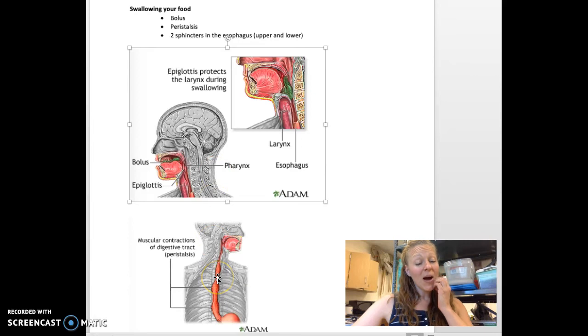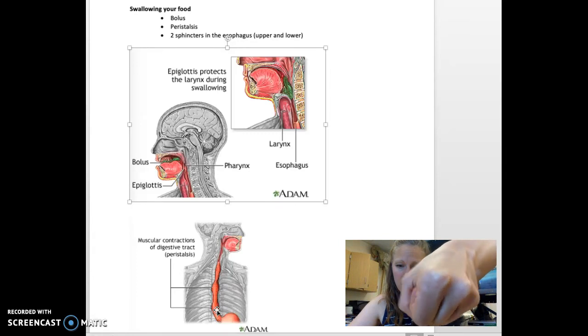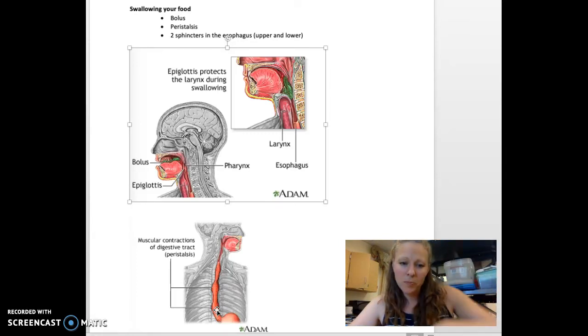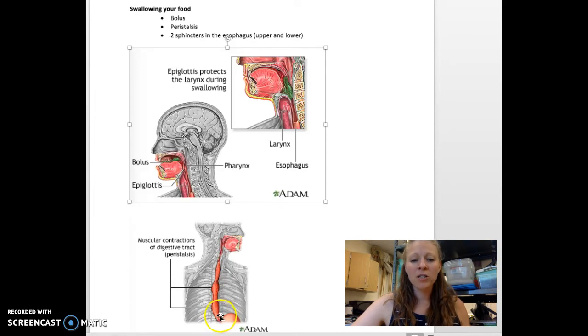Now there are a couple of sphincters, which are round muscles that open and close. We're going to have one right here at the top of our stomach. It's called our lower esophageal sphincter. That should make sense because it's a circular muscle at the lower end of the esophagus. It is going to block food from coming back up. So food goes down, it passes through that sphincter, it goes into the stomach, and then it's closed up. If you eat too much food, sometimes the stomach will expand and that sphincter won't be able to close.